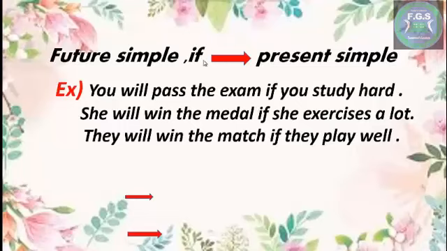The last one, they will win the match if they play well. If in the middle, followed by they play well, in present simple, but the sentence before it is in future simple.